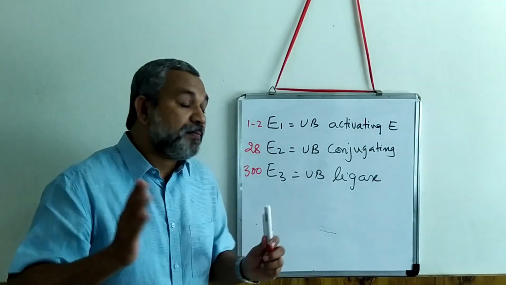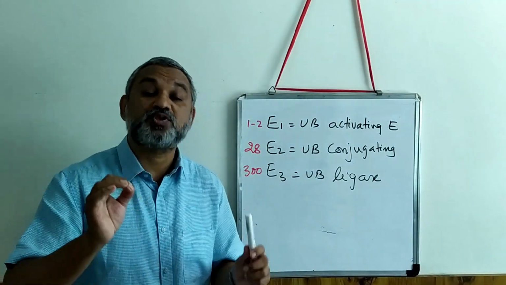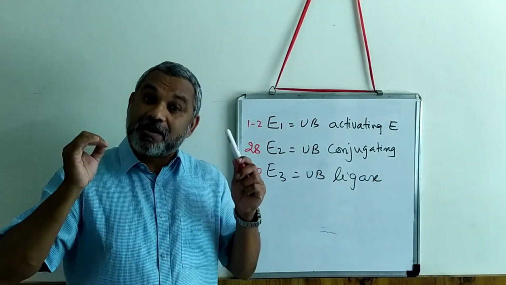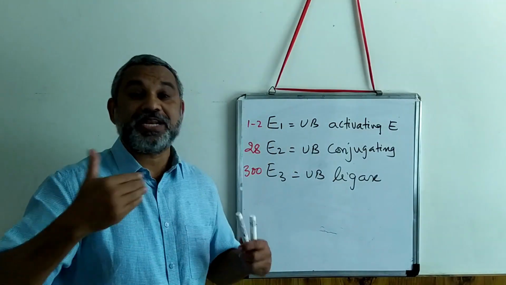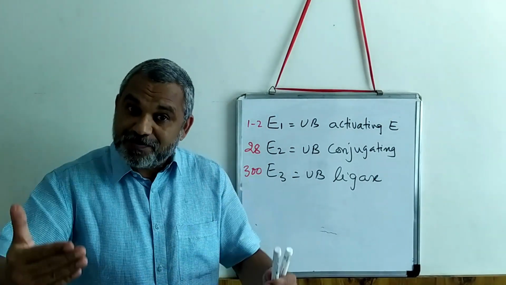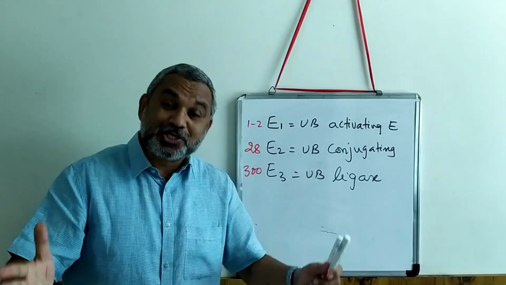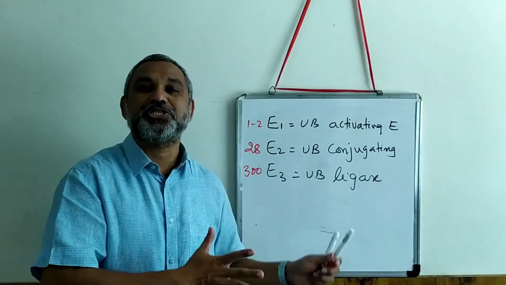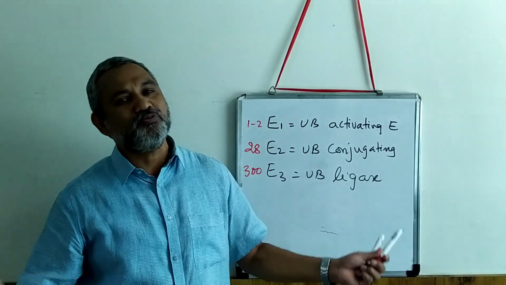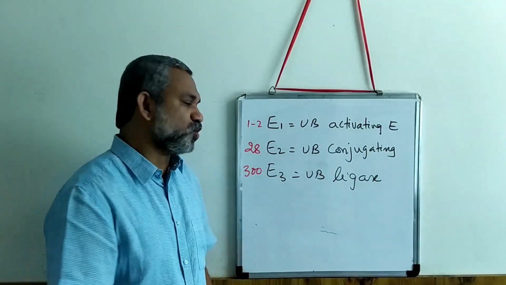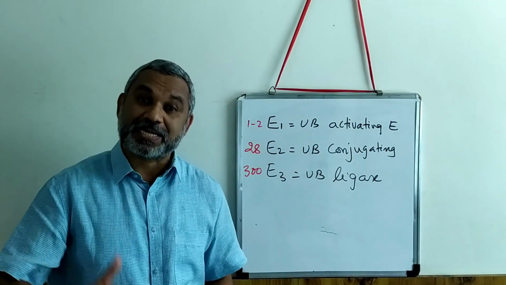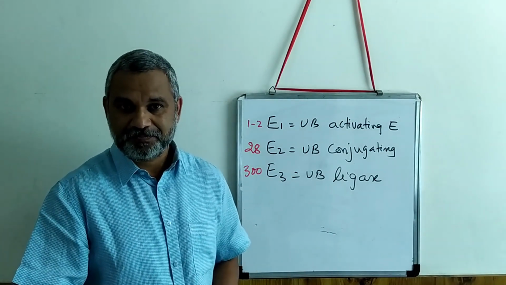So you will see lots of E2 and E3. That is because the varieties of proteins that have to be destroyed in a living system are too many.